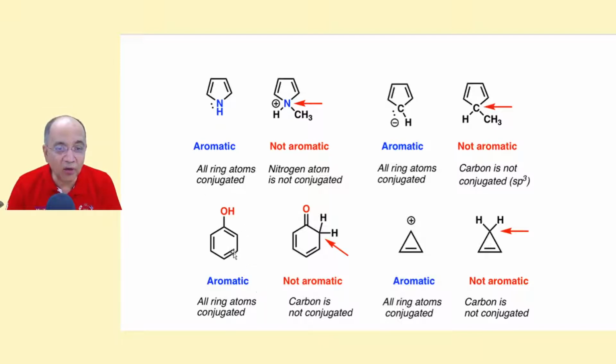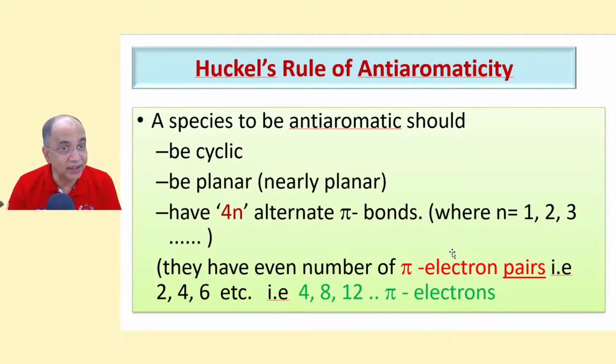Now phenol is an aromatic benzene ring, but this is non-aromatic because there are no 6 conjugating pi electrons. Obviously you can say this is the keto tautomer, the enol tautomer is phenol. This never exists, but from a theoretical point of view, this is non-aromatic. The cyclopropenium ion is aromatic, but once you put 2 hydrogen atoms as a neutral compound, cyclopropene is non-aromatic, right?